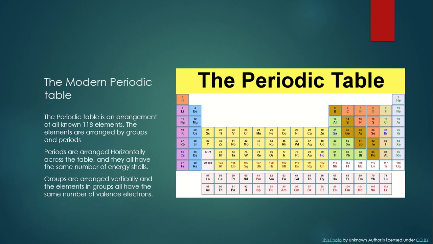The periodic table is an arrangement of all 118 known elements. These known elements are arranged in periods and in groups. The lightest elements are at the top, and the heaviest are on the bottom.